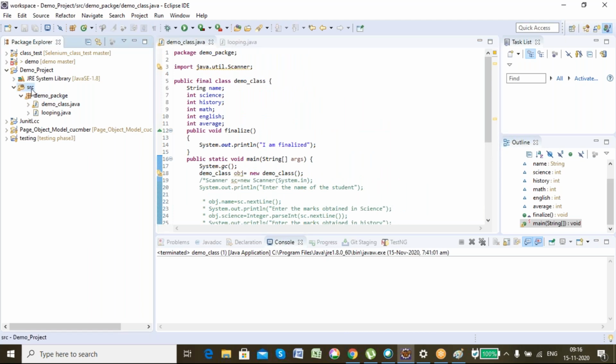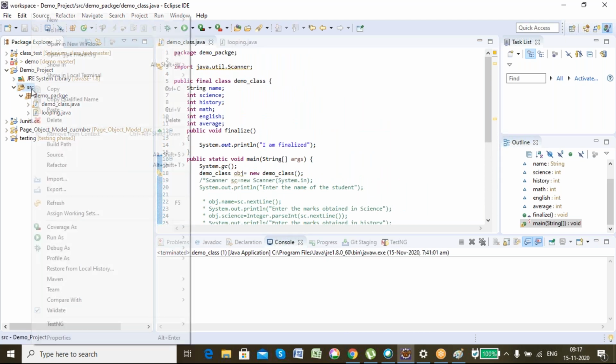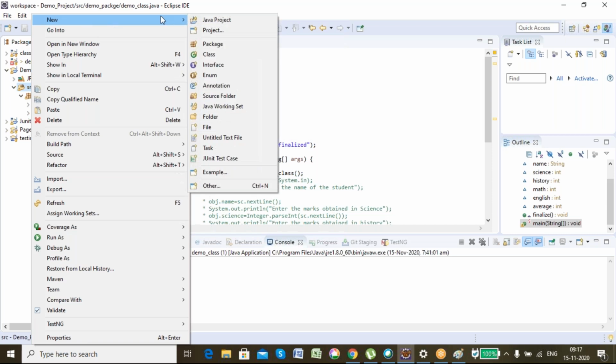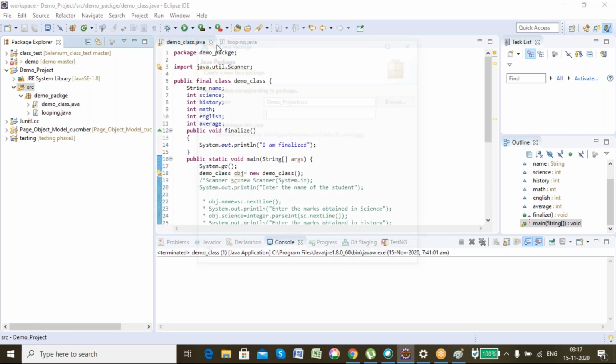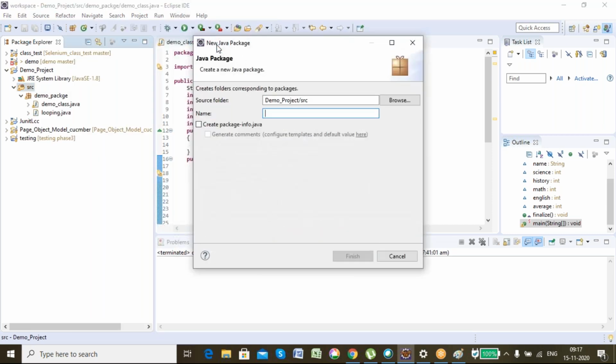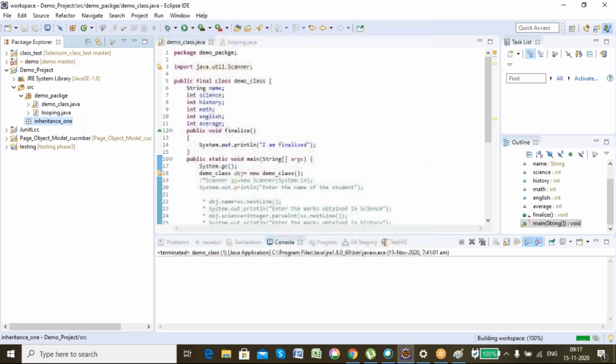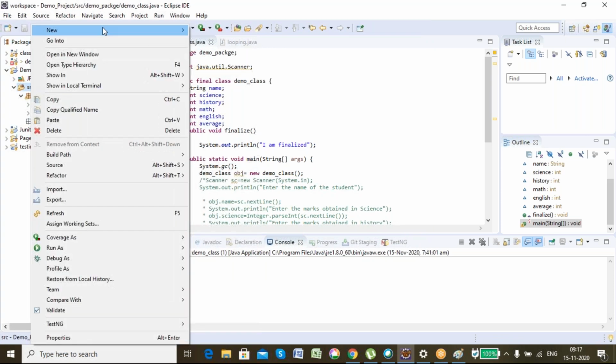I'm creating a new package. This is inheritance one. Finish. Add one more package.